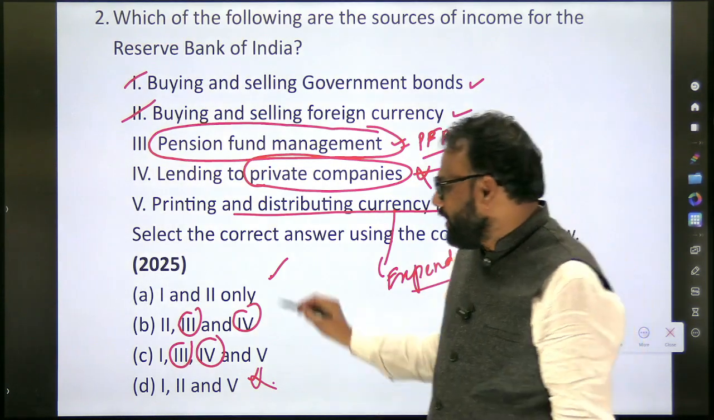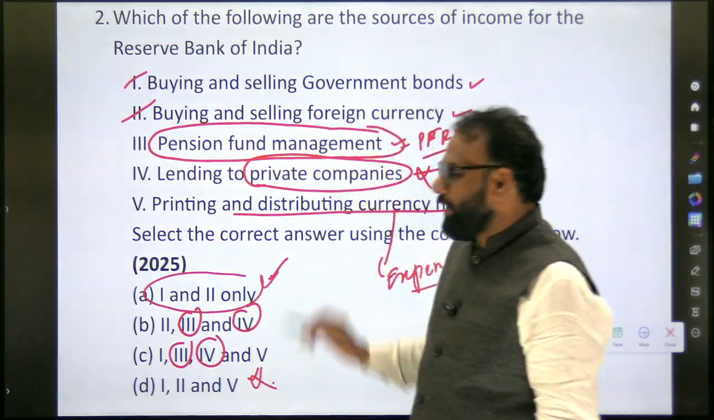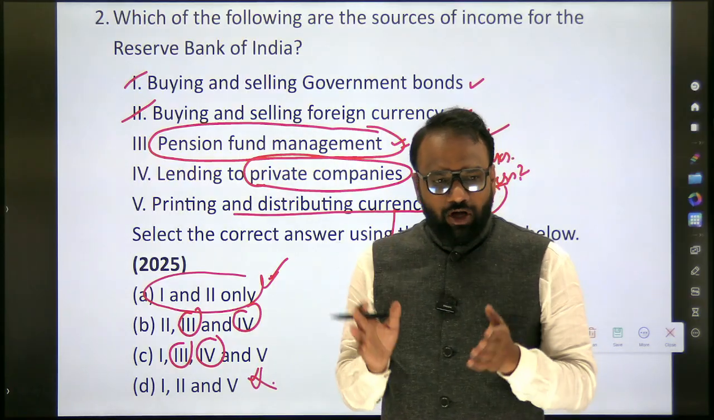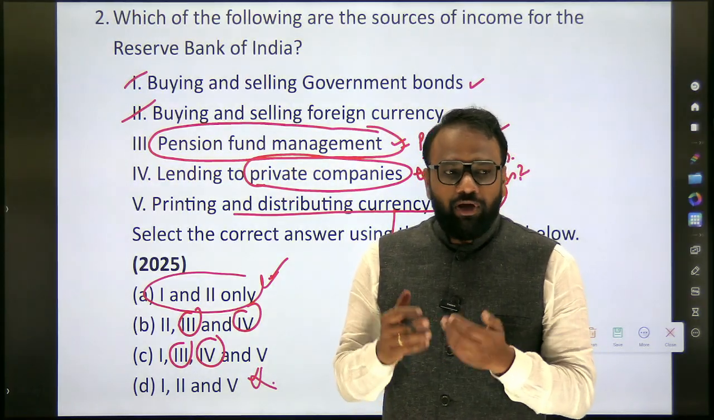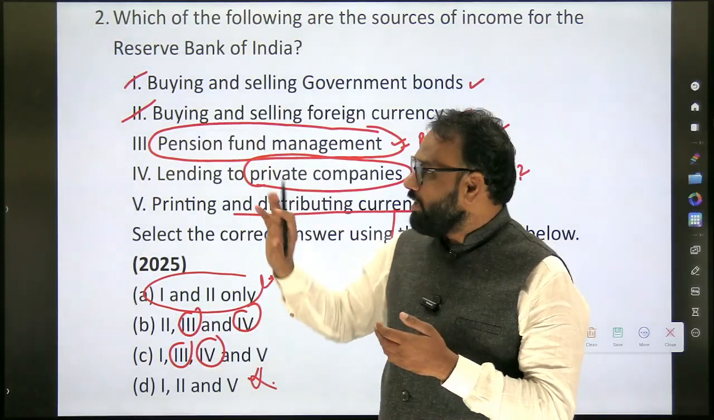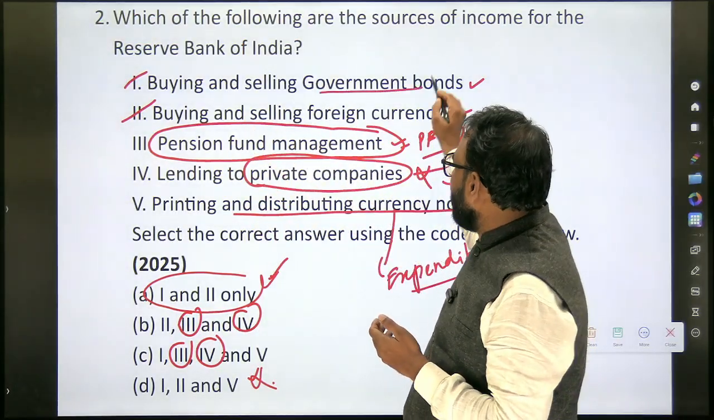So we are left with only one option, 1 and 2. Okay, 1 and 2. So now we arrived at the answer. But have you understood the concept completely? Okay, if you have not understood the concept completely, we'll go back to a few of the topics. The first option, buying and selling of government bonds.